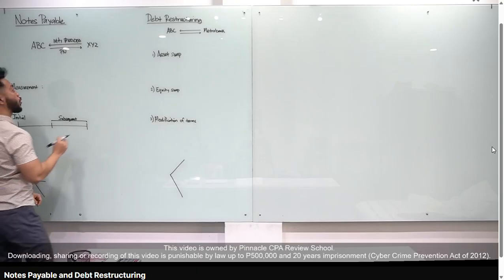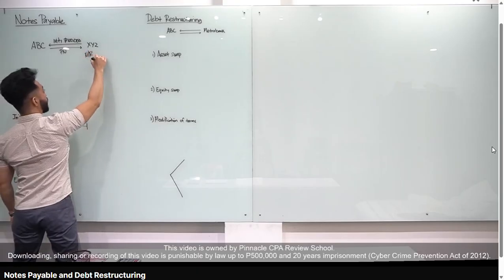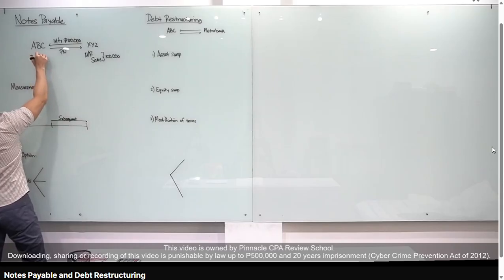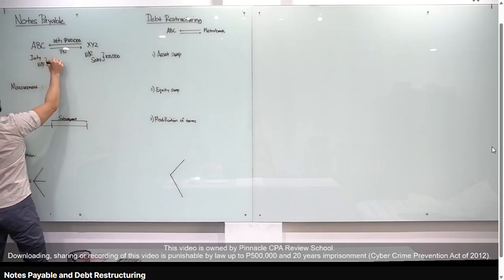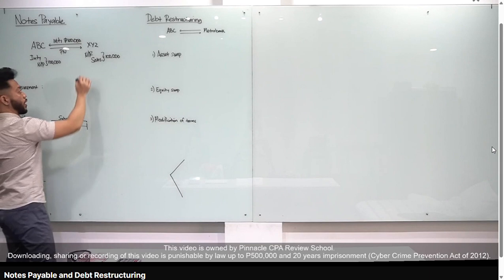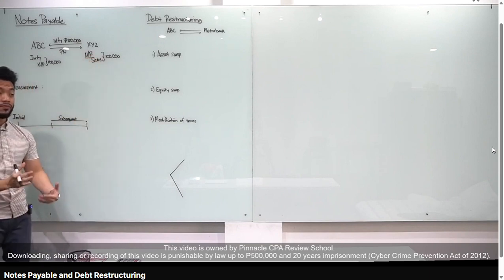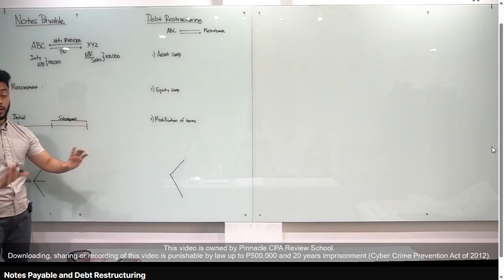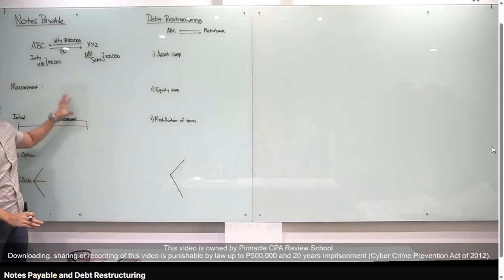Okay? In the books of XYZ, journal entry is debit notes receivable, credit sales, 100,000. In the books of ABC, journal entry is debit inventory, credit notes payable, 100,000. So if you remember class, sa first half of review natin, na-discuss natin yung notes receivable. And in fact, notes payable is just the counterparty or yung opposite side of notes receivable. Okay? If notes receivable is an asset, notes payable is a liability.